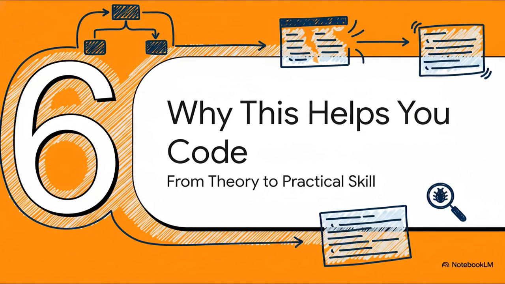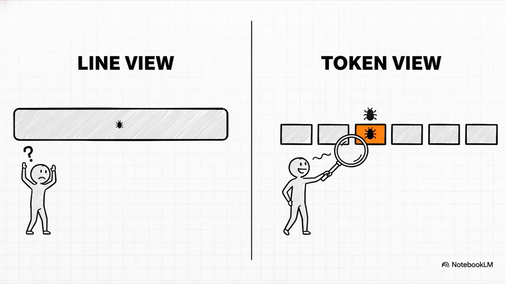So, why should you care about all this internal stuff? Is this just theory? Absolutely not. Understanding what's happening under the hood has a direct impact on how you write code and, maybe more importantly, how you debug it. Knowing about tokens is your secret weapon for fixing bugs faster. Because when something goes wrong, Python doesn't just think in terms of lines, it thinks in terms of the exact token that caused the problem.